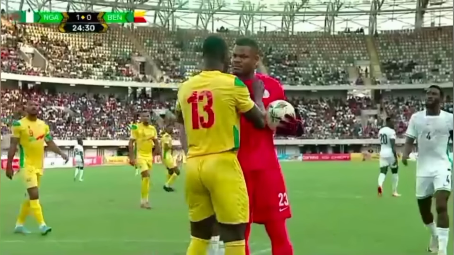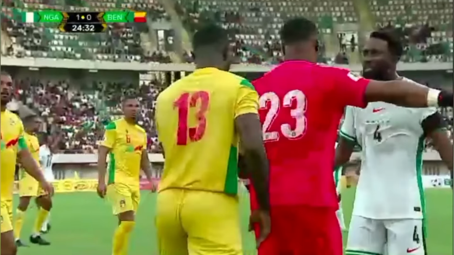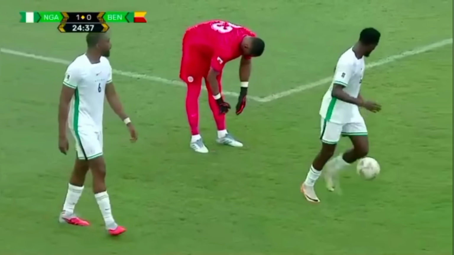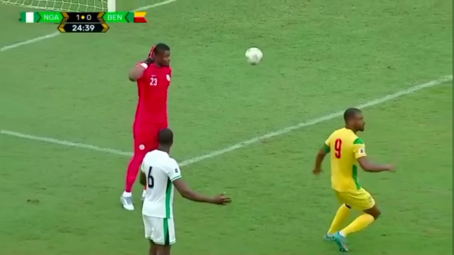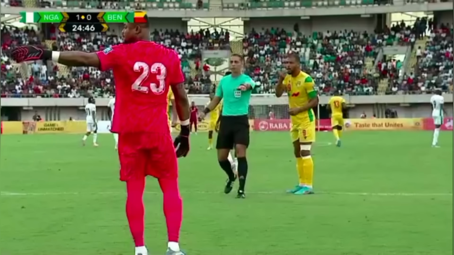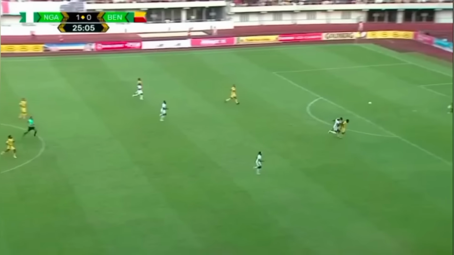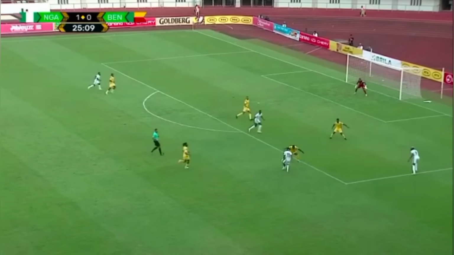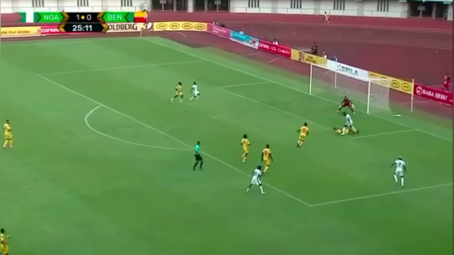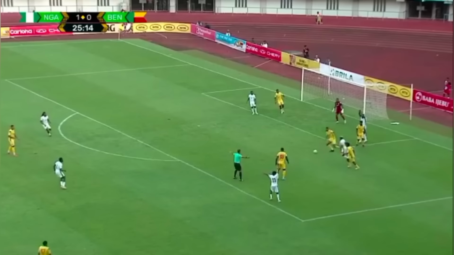Then you get a little situationship where Stanley Wabali then drops the ball because the free kick was called. Steve Munido, I guess, didn't hear that, plays it into the back of the net. But the referee had already called a free kick right there. Then you get this moment right here. Cleared away, but to Samuel Chukwueze, the block by Benin Republic right there.